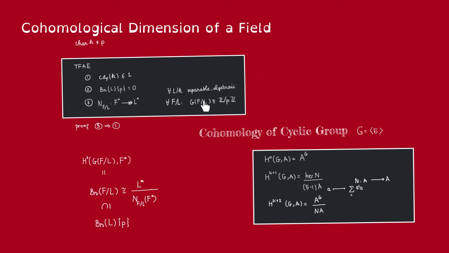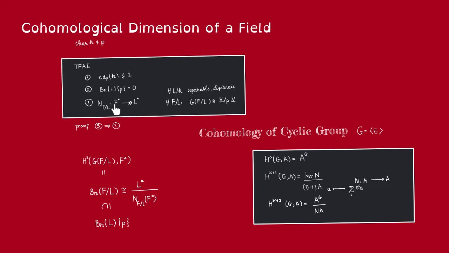So if F over L is cyclic, then because the Brauer group of F over L can be written cohomologically as H2, we have the following description. Here L star is just the subgroup of F star fixed by the Galois group. So this allows us to interpret 3.